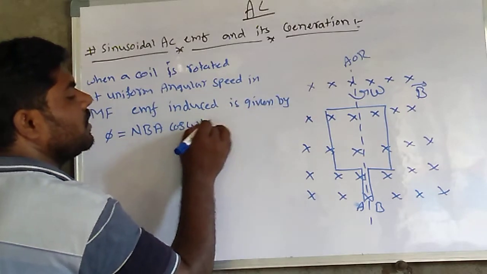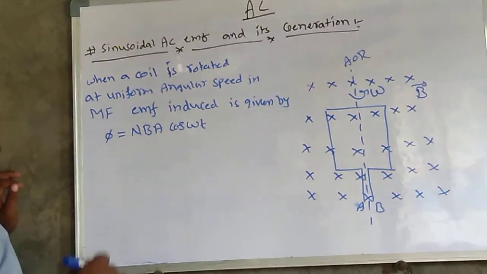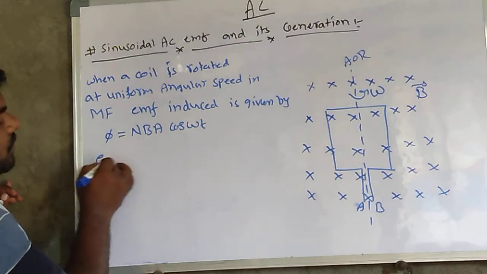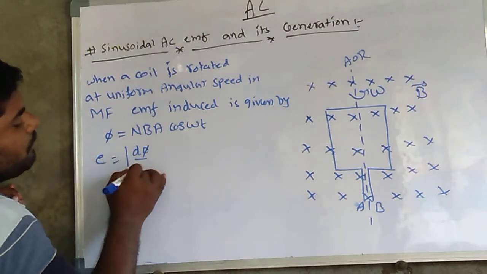Rotating like this, the EMF is equal to the magnitude of d phi by dt.